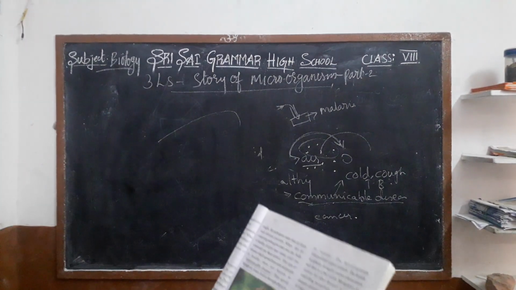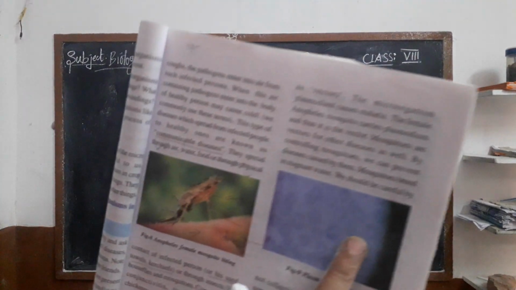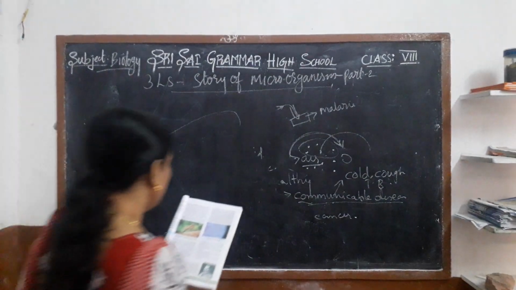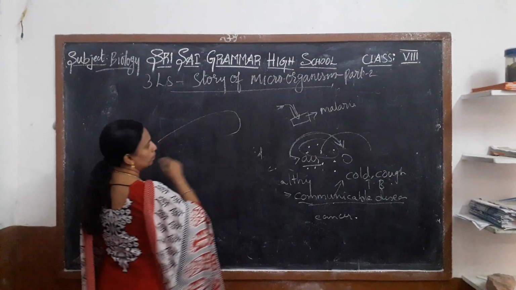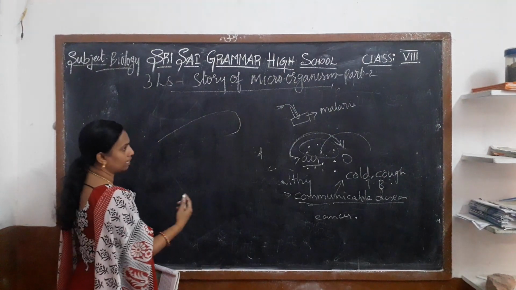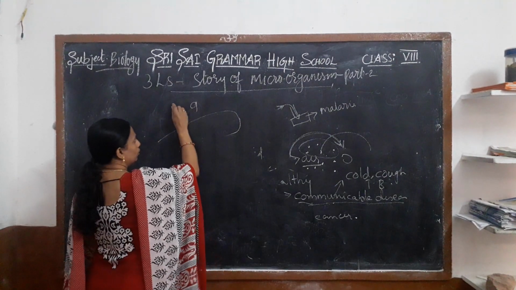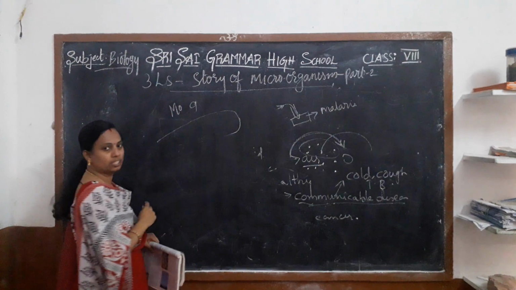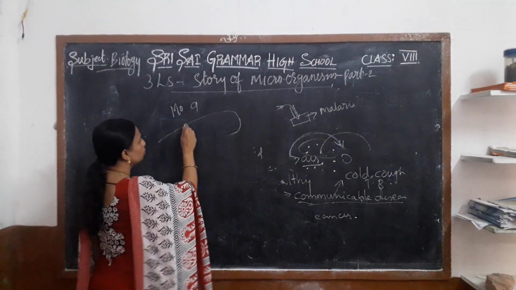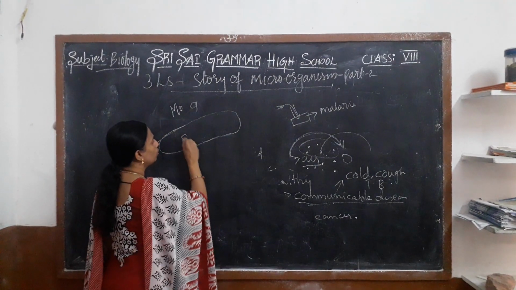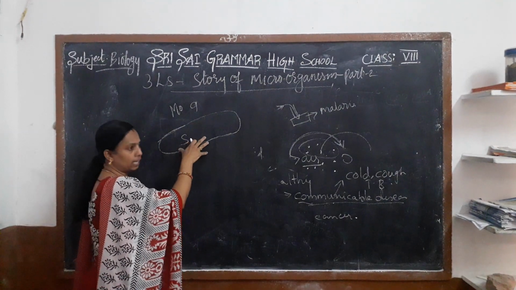See here, the plasmodium is present in our blood. To control or prevent the breeding of mosquitoes, the water should not settle in one place.